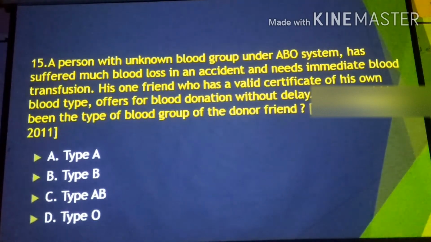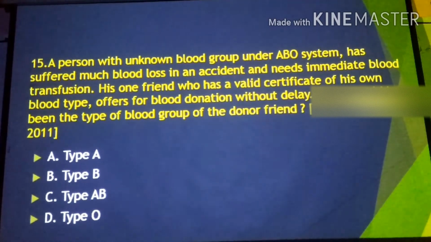In this case, a person with unknown blood group under the ABO system has suffered much blood loss in an accident and needs an immediate blood transfusion. His friend, who has a valid certificate of his own blood type, offers blood donation without delay. What would have been the blood group of the donor friend? In an emergency, whenever there is no blood check, the person with the universal donor blood group O can perform this, as asked in the question.